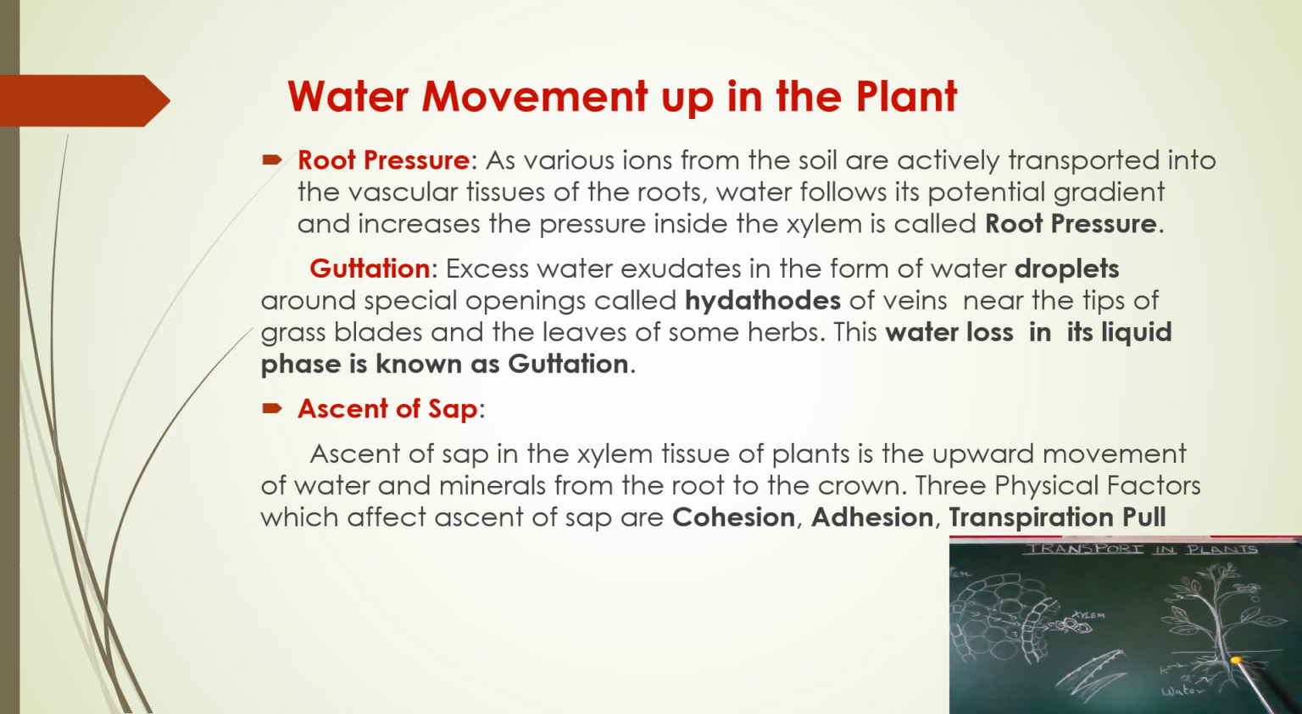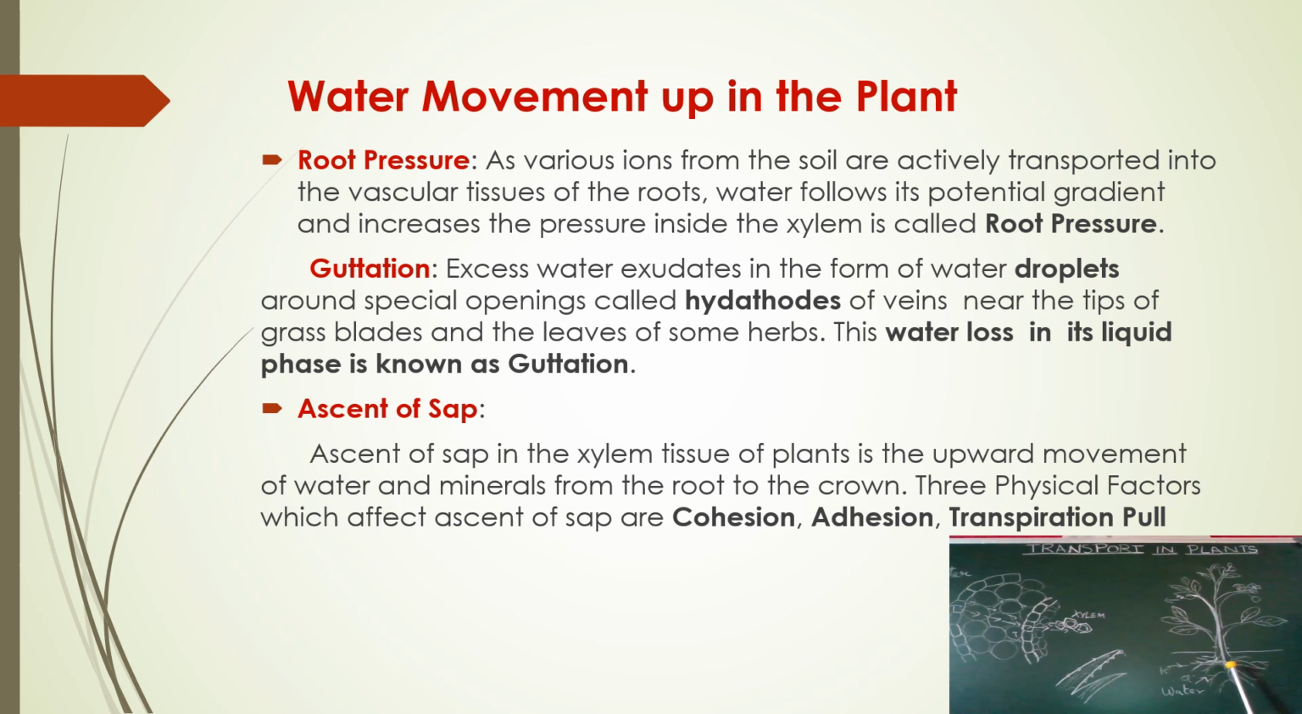Another term we have to know here is guttation. Because of this root pressure, some water escapes from the leaves through pores called hydathodes, and this water is lost in the form of water only. This loss of water from the plant through the leaves is called guttation. I repeat, the water escaping from the plant in the form of water droplets through the pores of the leaves, these pores are the hydathodes, this process is called guttation.